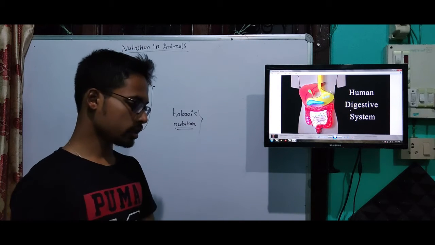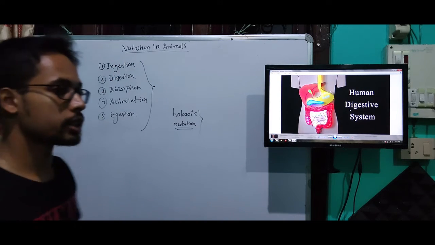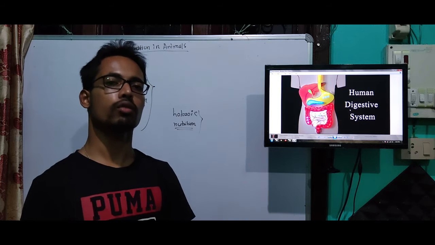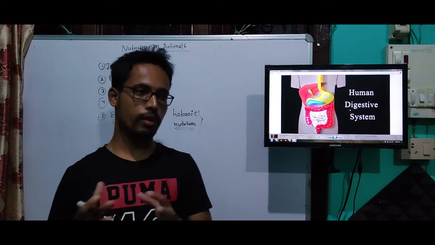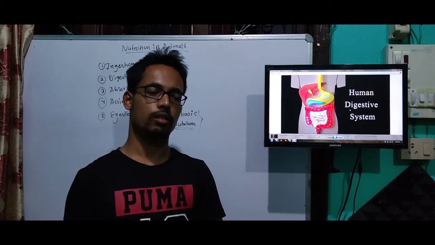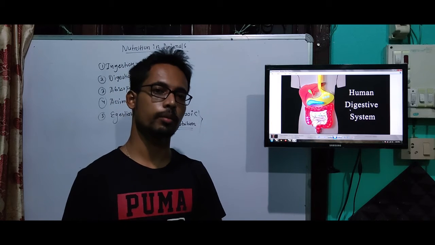So let us first discuss these different steps. What is ingestion? Ingestion means intake of food by the organism. In case of amoeba, the mode of ingestion is different because amoeba is a unicellular animal.